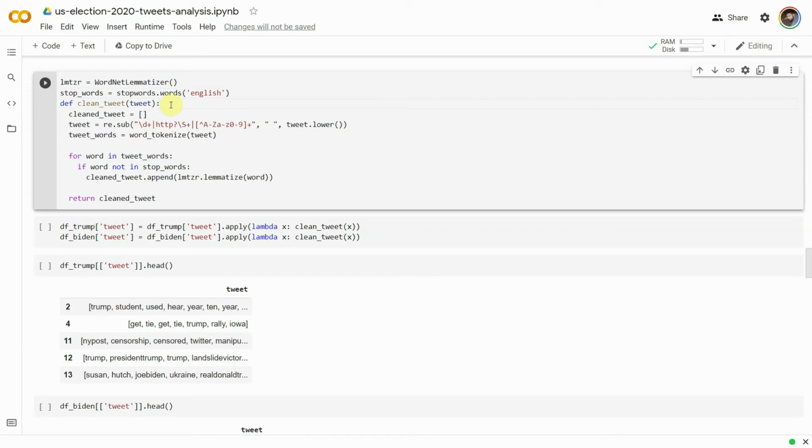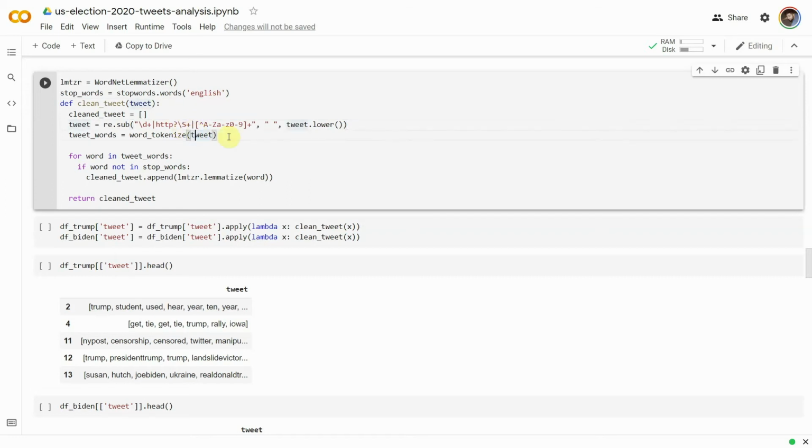Now we define a function named cleanTweet. The tweets contain hashtags, URLs, account mentions, emojis, and special characters which are not of interest and must be removed. We use a regular expression within the re.sub function that replaces all strings matching the given pattern with an empty string and converts the tweet to lowercase.